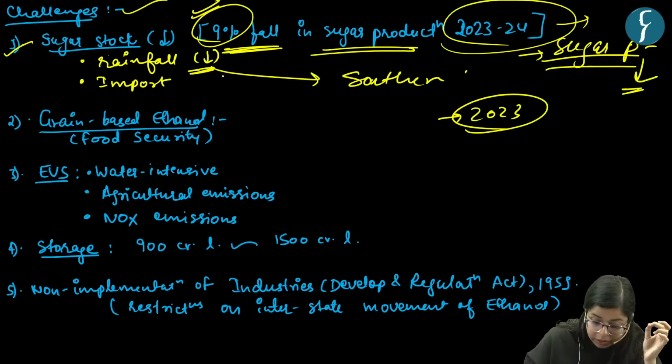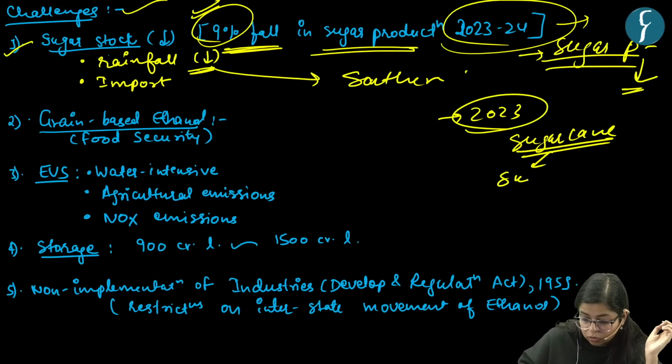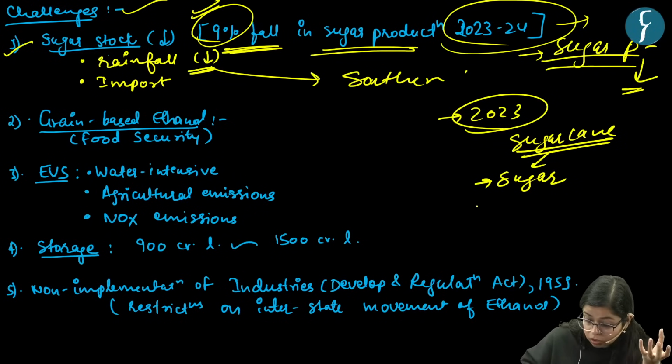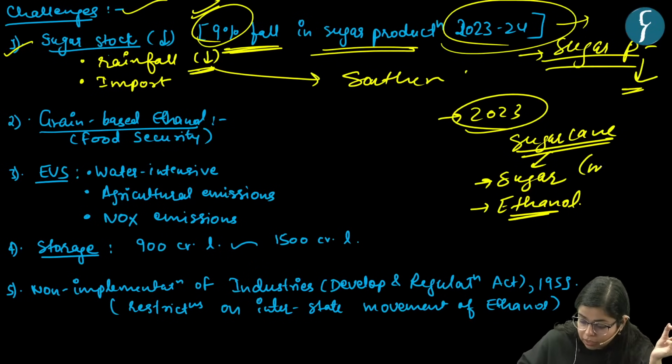So this is the first thing, that sugar stocks are falling. Sugarcane is used to produce sugar, and it can also be used to produce ethanol. Ethanol can either be produced directly from sugar juice or sugar syrup, or from molasses, which is a byproduct of the sugar production process.